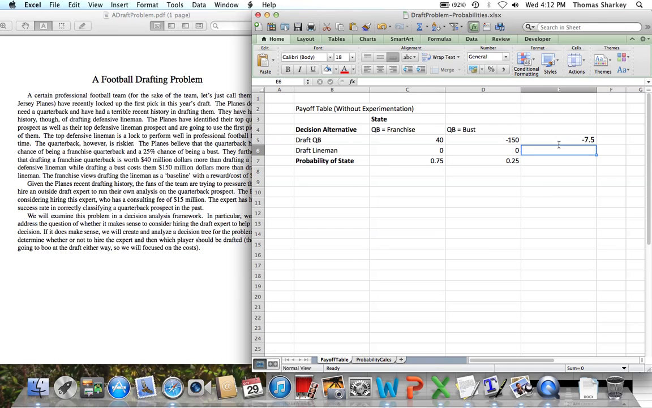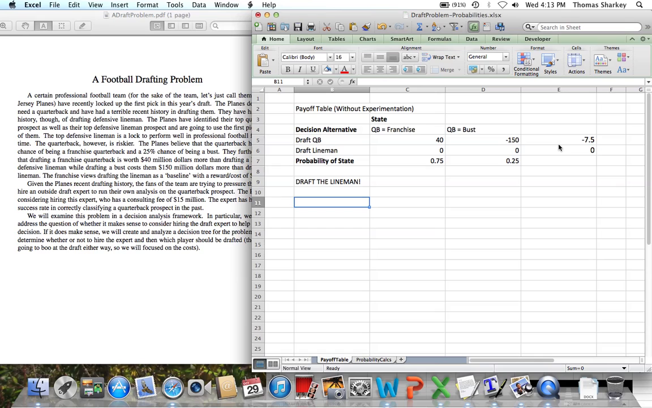The lineman, since we have 0 payoffs in both states, we don't even need to calculate the expected payoff. It's clear that it's going to be 0. So without any further experimentation, we're going to choose to draft the lineman. So we know exactly what we're going to get, and we end up with a payout of 0 for this. So this is basically assuming the Plains ignore their fans, and don't even consider hiring the expert.